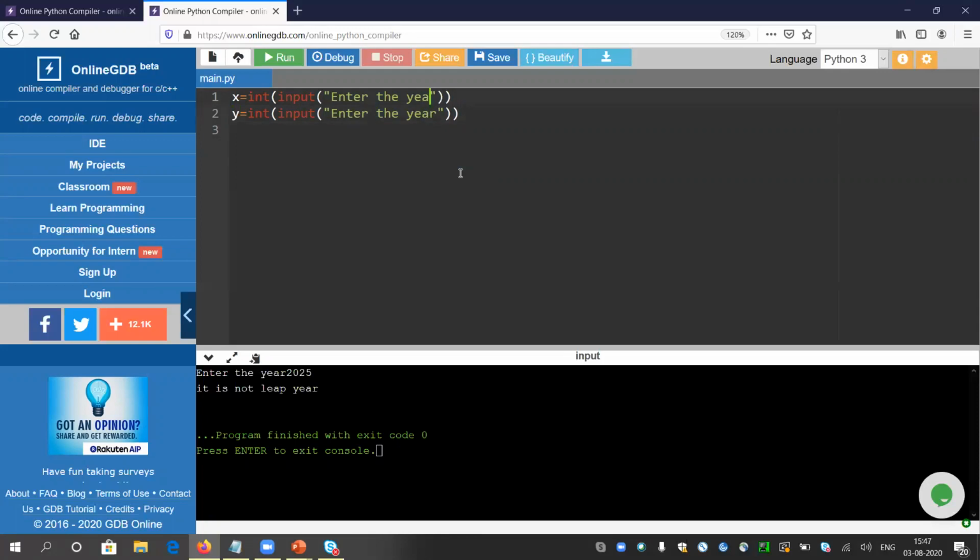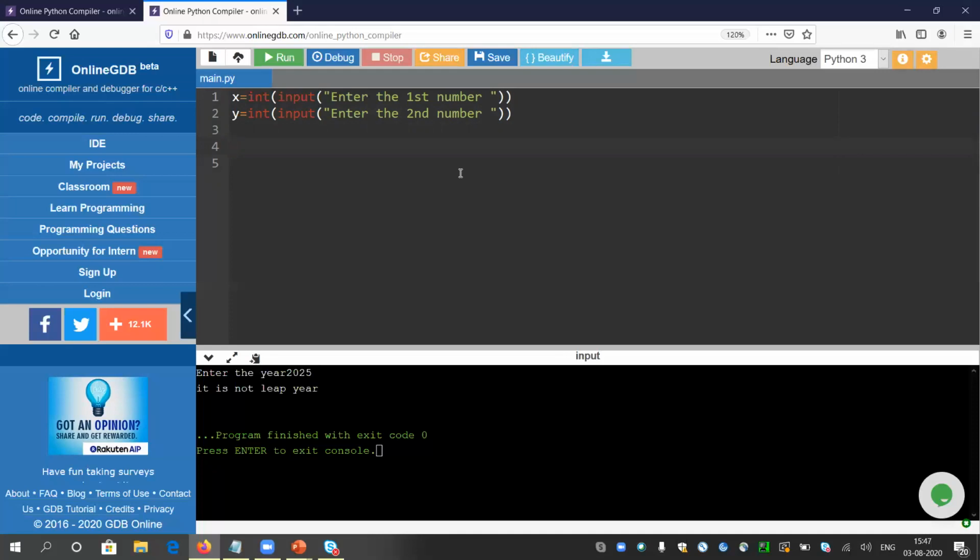It is like enter first number, and I will give a space. And here I will give enter the second number. I'm giving a space. So it may happen that someone gives the first value as 5 and the second value as 20.